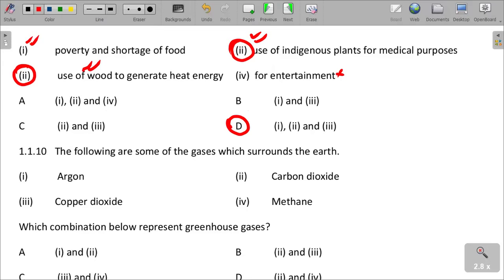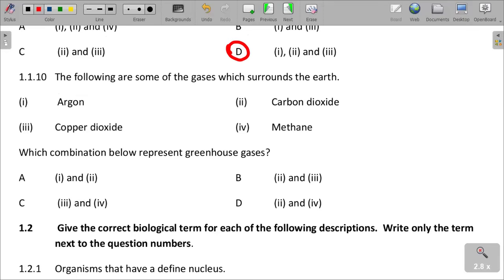And then, the following are some of the gases which surround the earth: carbon dioxide, methane, carbon dioxide, and argon. Which combination below represents greenhouse gases? Greenhouse gases are gases that are causing pollution in the atmosphere.